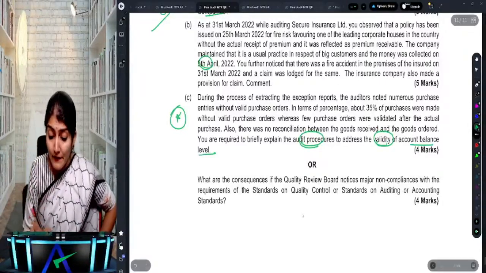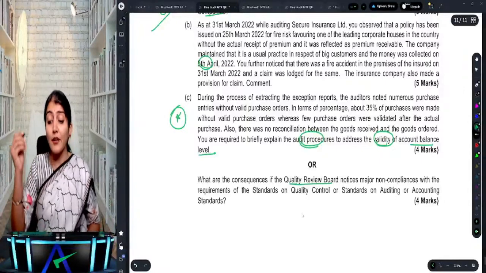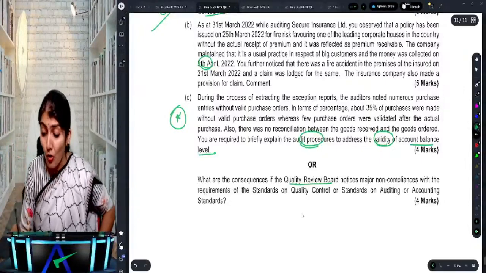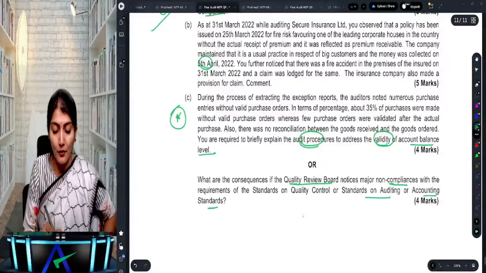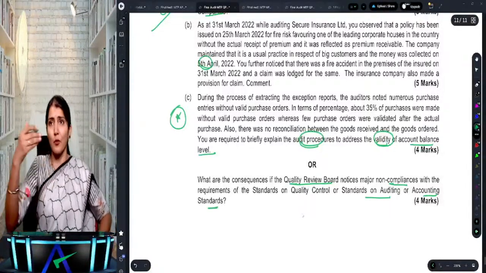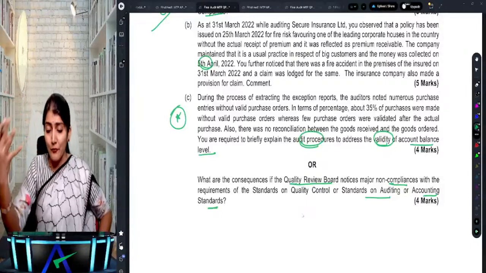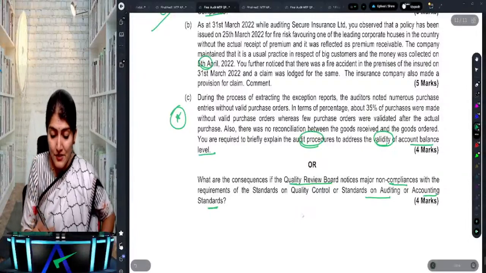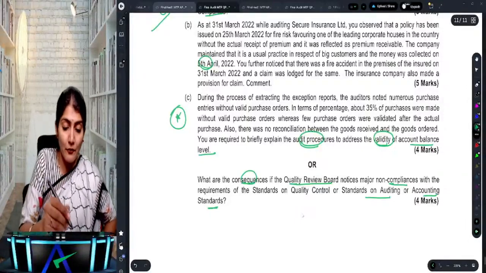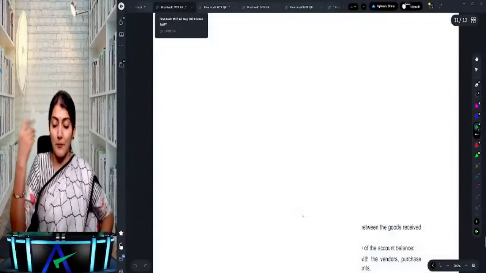And next one, what are the consequences if the quality review board notices major non-compliance with the requirements of the SQC or the standards on auditing or the accounting standards? Right, so quality review is done and the quality review board identify a lot of non-compliances. So what are the actions which can be taken by the quality review board, right? What are the actions which can be taken?